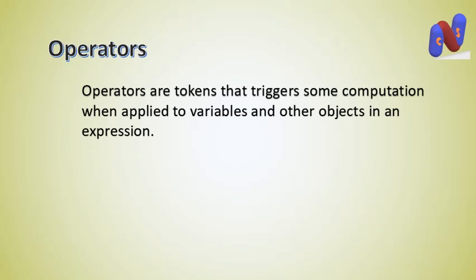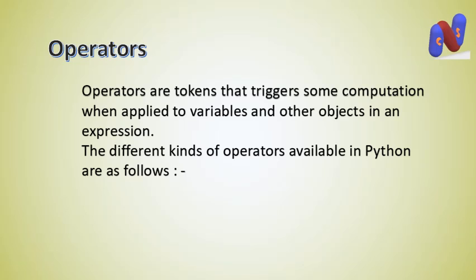These are used to perform calculations. In other words, operators are special symbols which are used to perform any operation on their operands. Now the different kinds of operators available in Python are as follows.